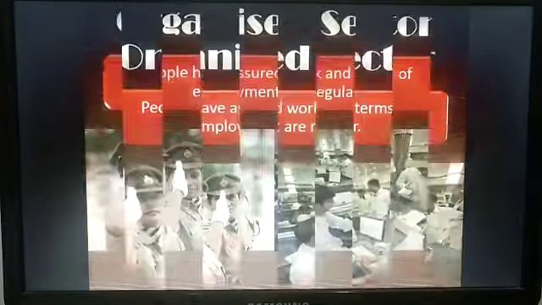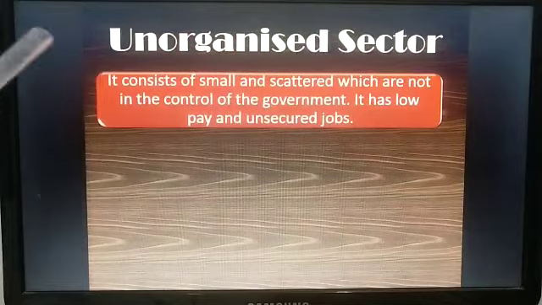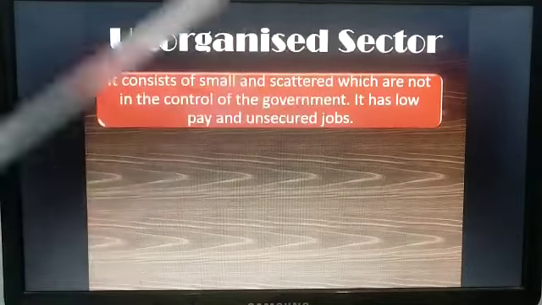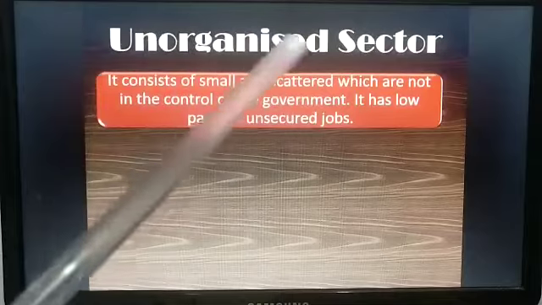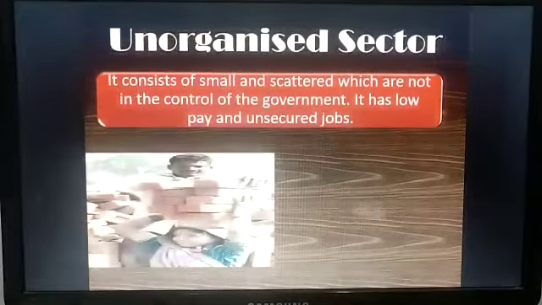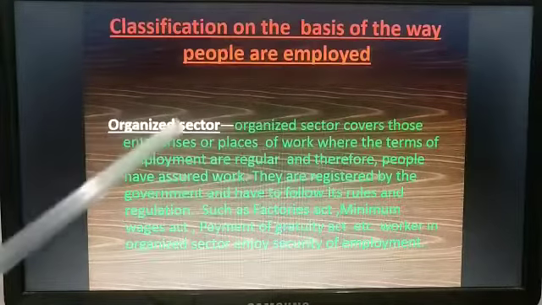Here we can see that the unorganized sector consists of small and scattered units which are not in control of the government. It has low pay and unsecure jobs. Classification on the basis of organized sector.